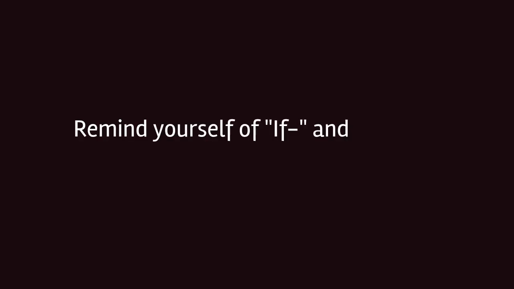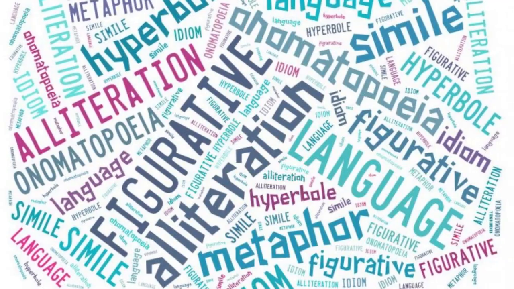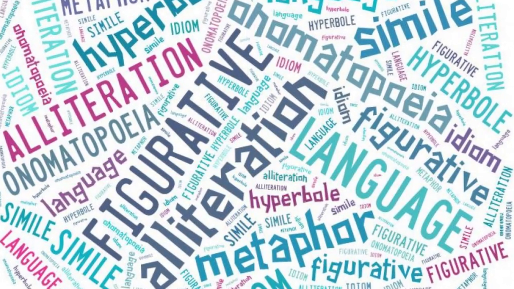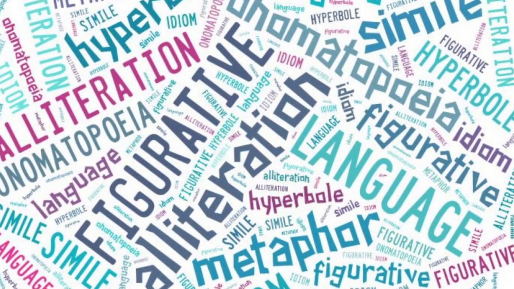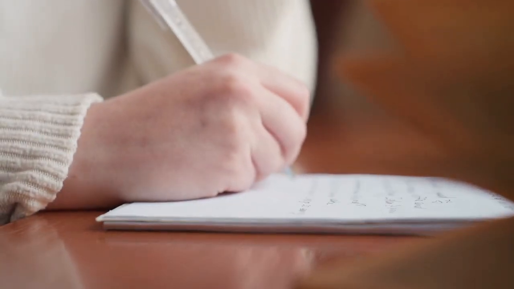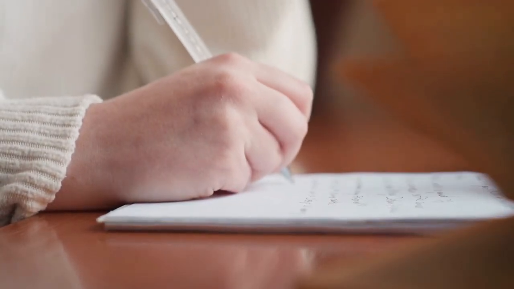Remind yourself of If and My Last Duchess from the anthology. How is power presented in these poems? When students hear the word feature, they often think this means spotting techniques for their own sake. That is not what we want. Identifying features only matters if it helps you explain how power is being presented.